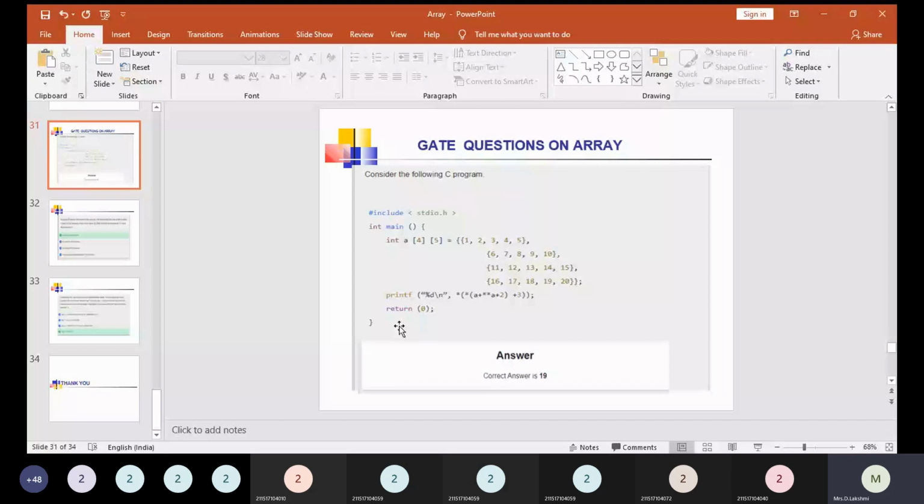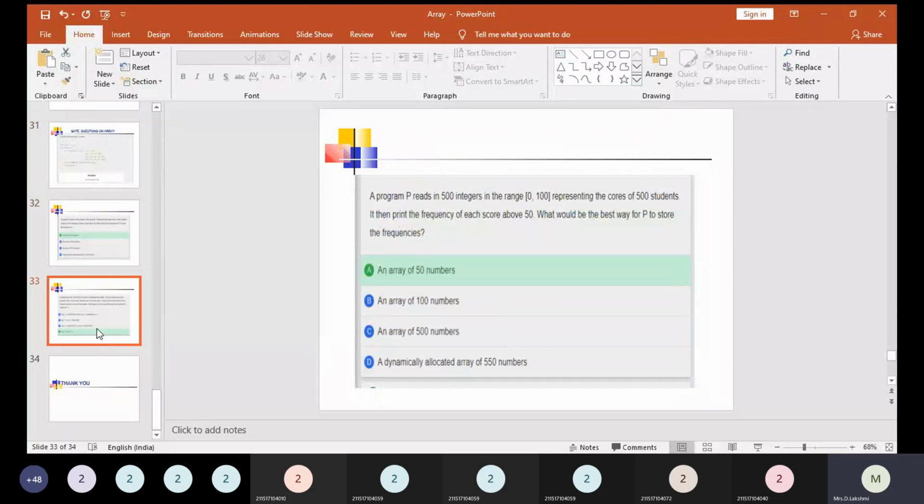19 value. So here, using this pointer concept, we can access this particular location and we can get the answer as 19. The correct answer is going to be 19. So let us see.